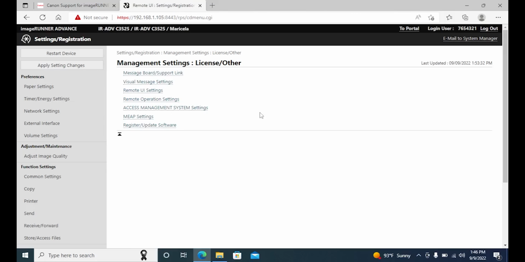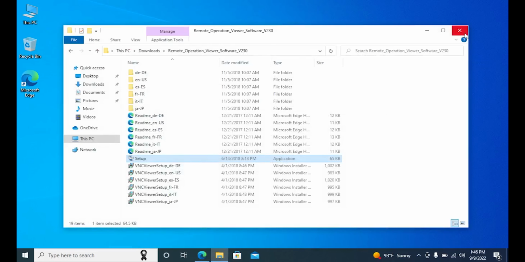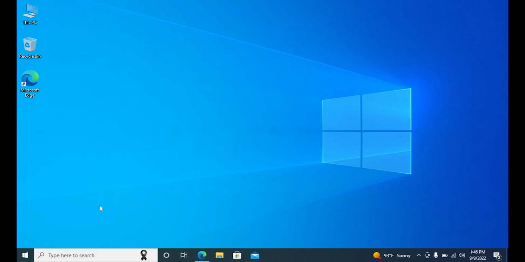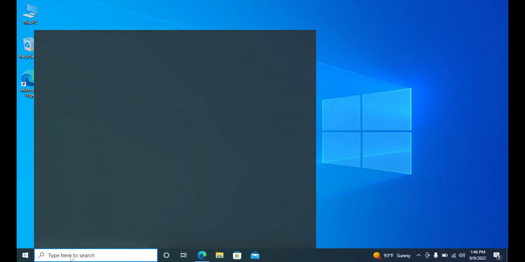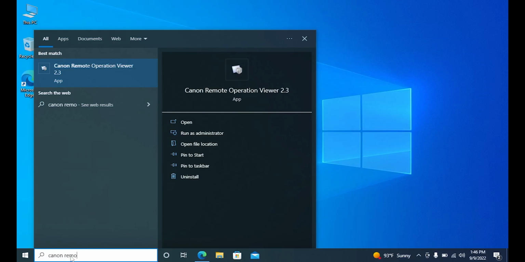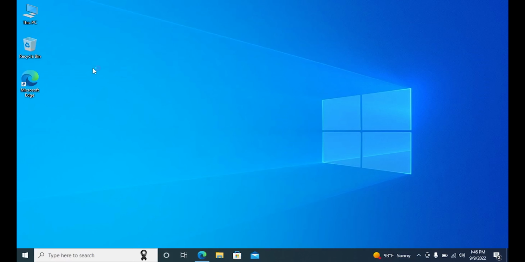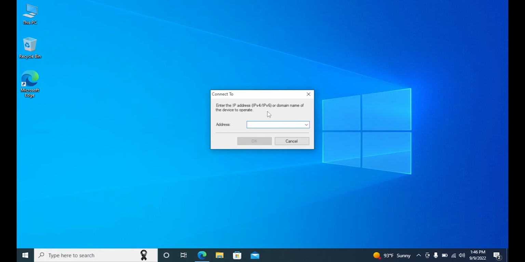You are now able to log out and close the windows that are not needed. Go to your Windows search bar and type in Canon Remote Operation Viewer. Once open, it will ask you to enter the IP address of the device. Mine is 192.168.1.105.